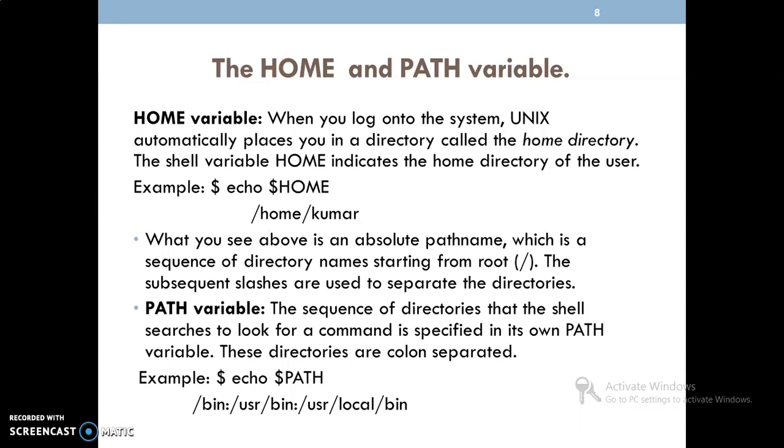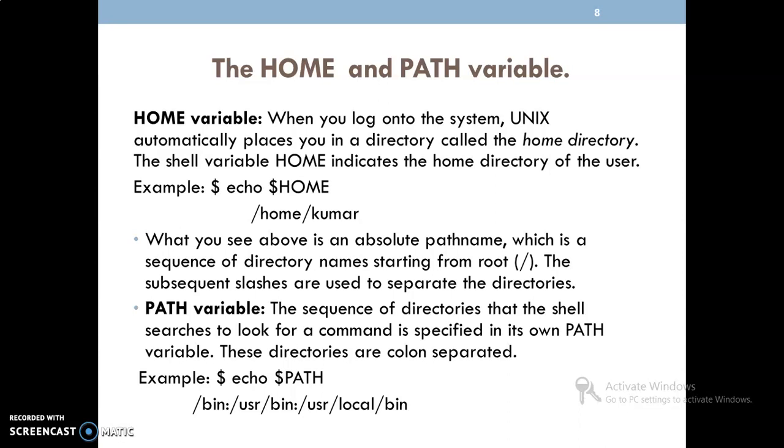Just as I have given one example, you can find it here. Here the $ sign represents the prompt, and echo is the command we use to display the contents, or to evaluate a variable. Here the variable is HOME. We are evaluating that, and the contents are /home/kumar.